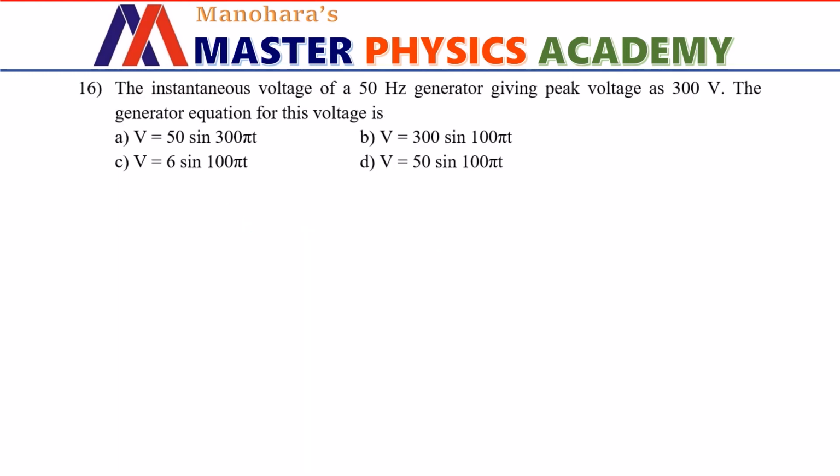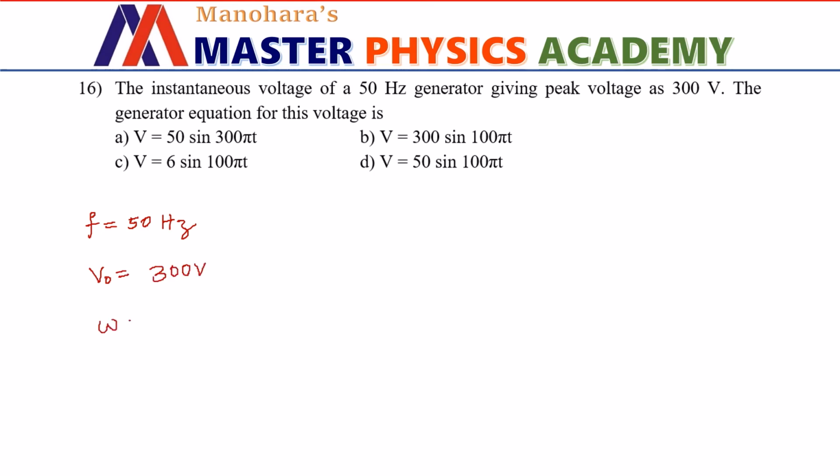The instantaneous voltage of a 50 Hertz generator giving peak voltage as 300 volt. The generator equation for this voltage is, again some grammatical mistake here. So let us overlook it and solve for the answer. Here the f value is given as 50 Hertz. Okay, then the peak voltage of the AC signal is given as 300 volts.